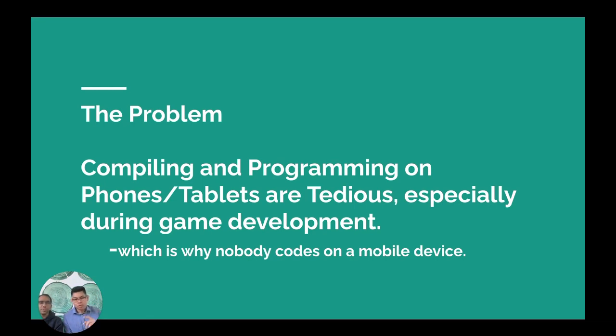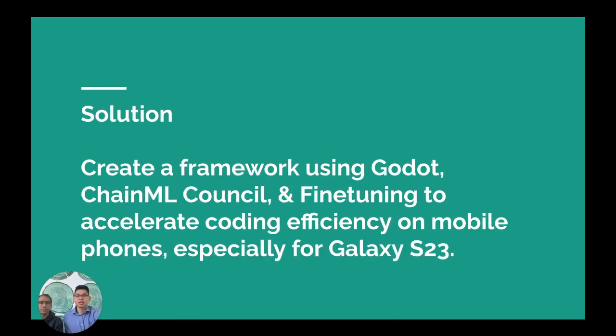So the solution is, being at Samsung, we leveraged the Galaxy S23 Ultra. Yeah, there you go. So we created a framework called GDMC, and we ran it on the Galaxy S23 Ultra, and we use Godot, which essentially allows developers to have their own gaming platform to run code on. We leverage ChainML's Council to create new agents and allow game developers to create new enemies in games, new terrains, and just accelerate how they can create different games.